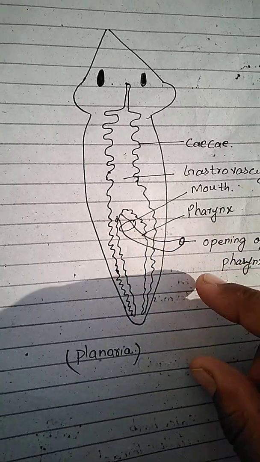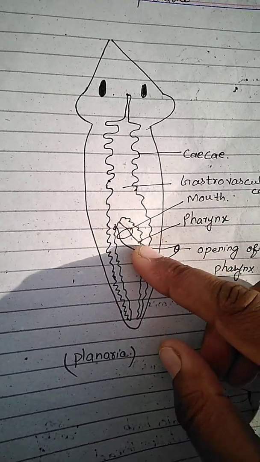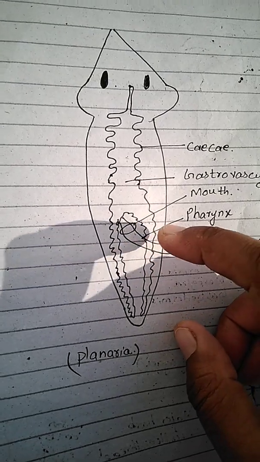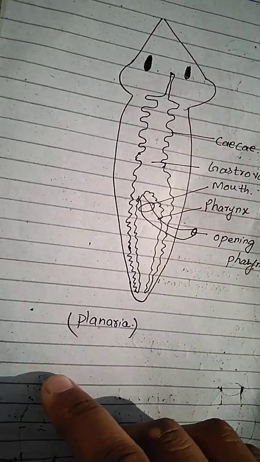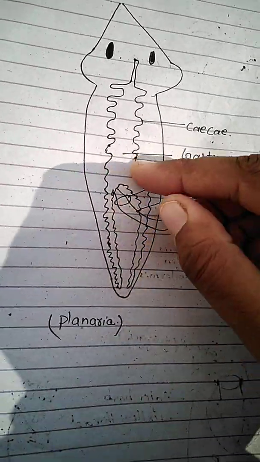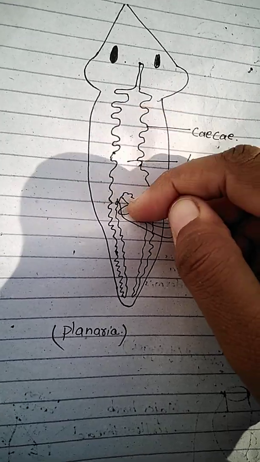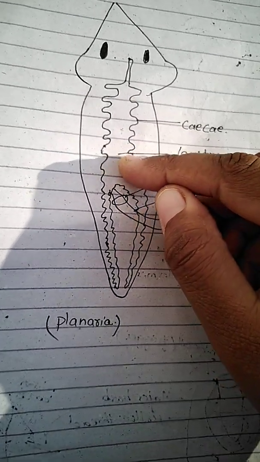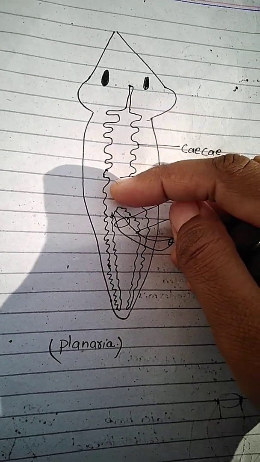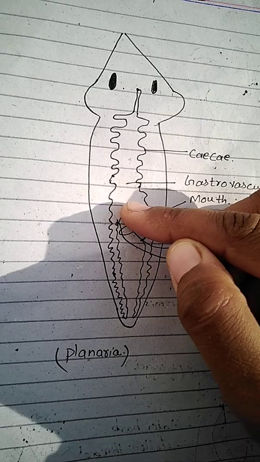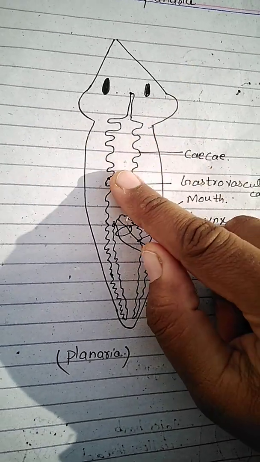Planaria engulf prey with the help of its eversible pharynx. Eversible means it can come out and it can also go back inside. And then it pushes the food into the gastrovascular cavity. Enzymes are mixed with the food in the gastrovascular cavity, and the digestion first occurs extracellularly.